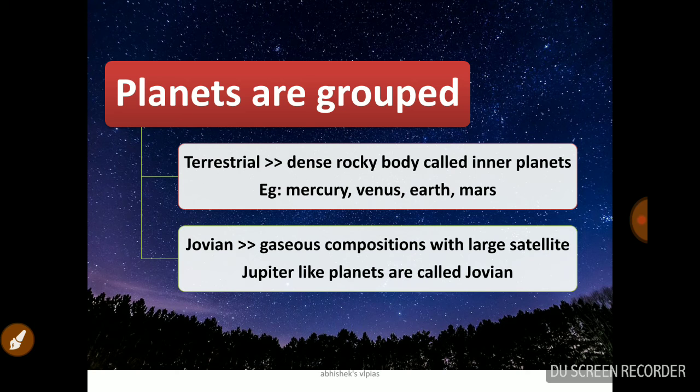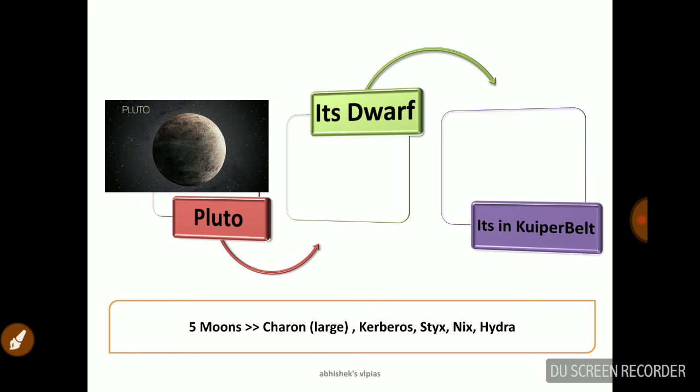The others are called Jovian. Most of the planets other than Mercury, Venus, Earth, and Mars are Jovian. They have a gaseous composition with large satellites. That is why we call them Jovian: all the planets other than Mercury, Venus, Earth, and Mars have a composition like Jupiter. So these planets are called Jovian planets.